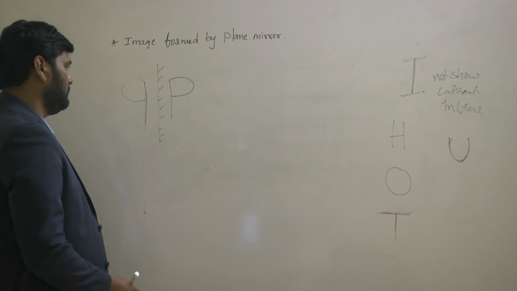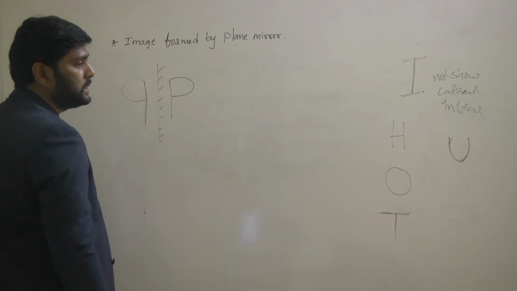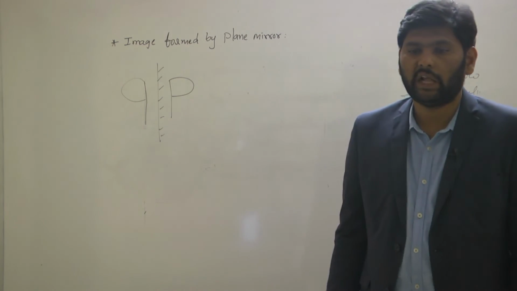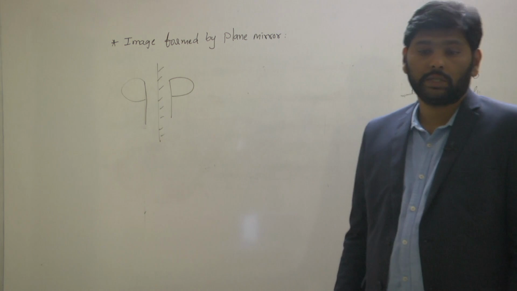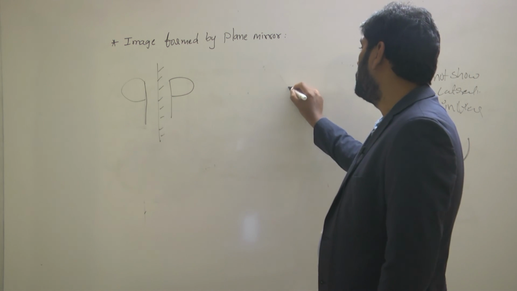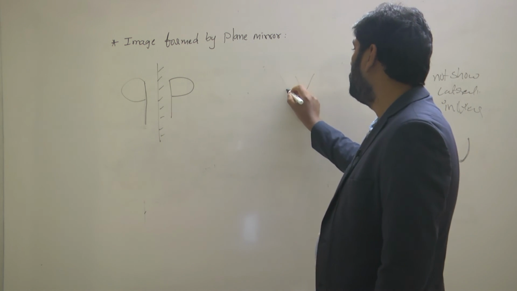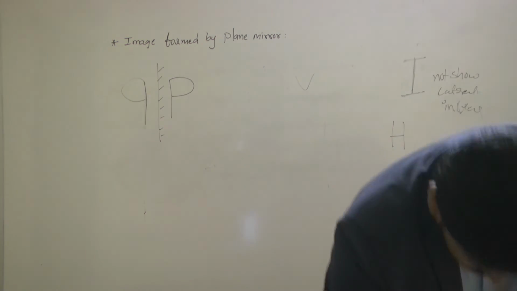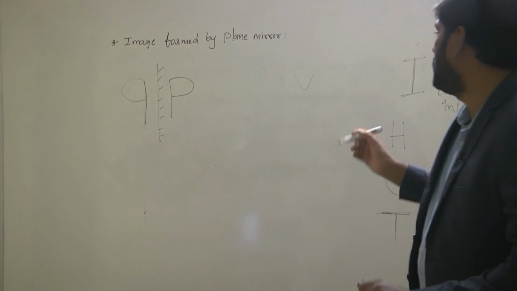And one more I am having doubt about. Does alphabet W show lateral inversion? Let's verify.